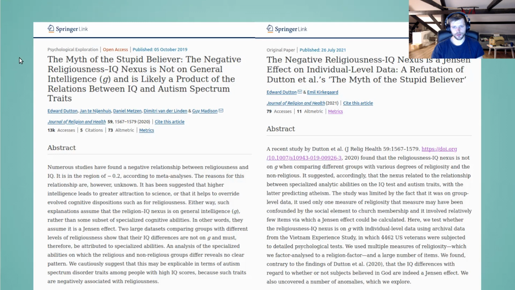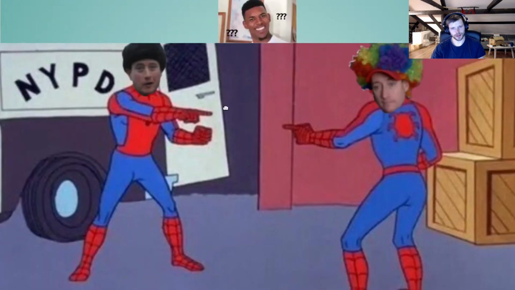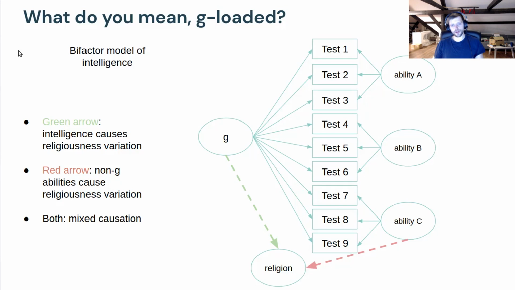And so our reply here, that's the one this video is based on. That one we basically say why this method didn't produce the right results in this case. And of course, we have Dutton against Dutton, so I could not avoid including the very best meme. And so let's talk about the method of correlated vectors, or the Jensen method.